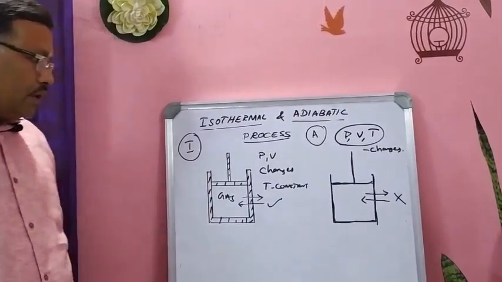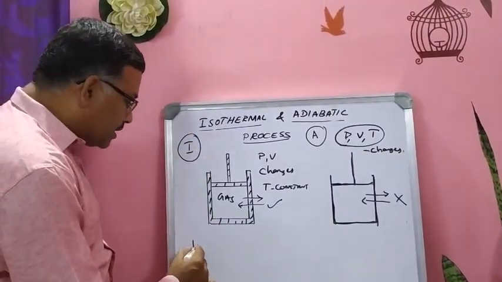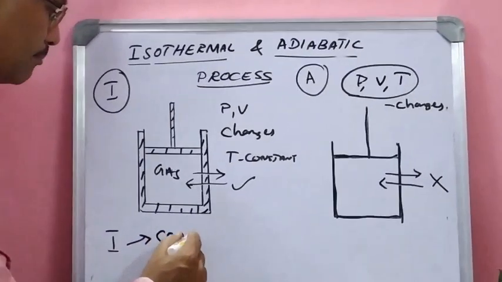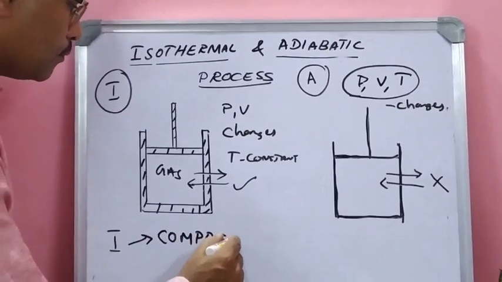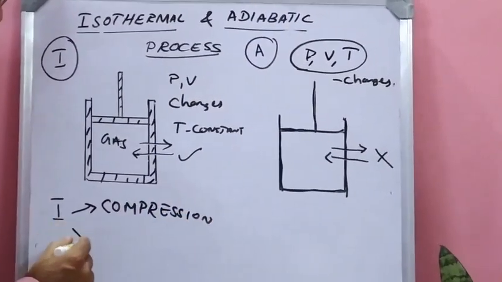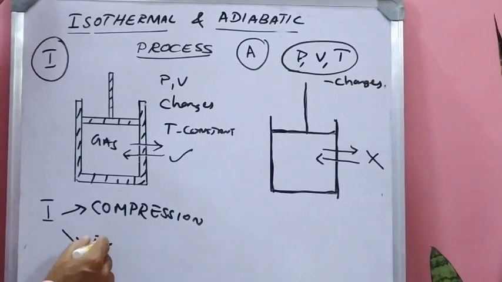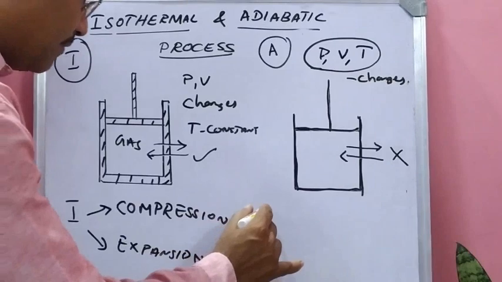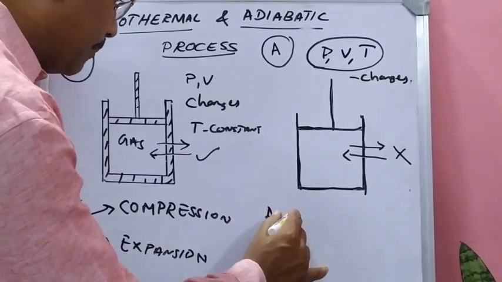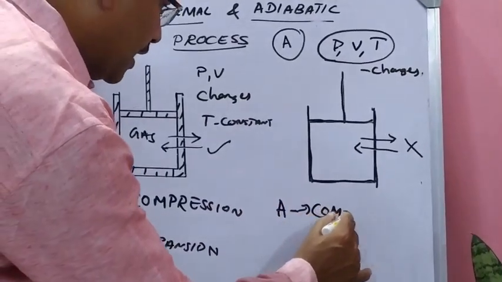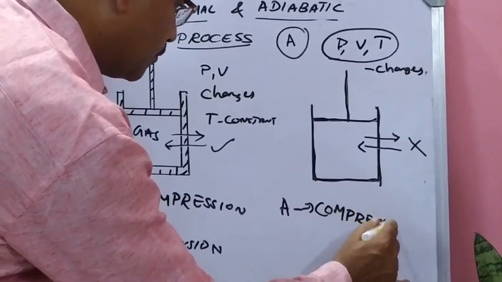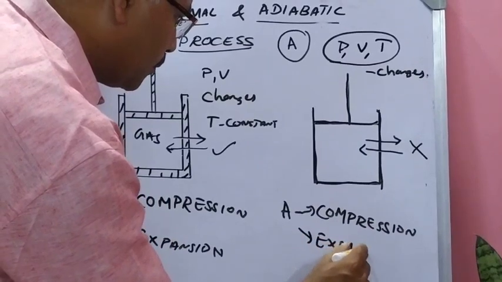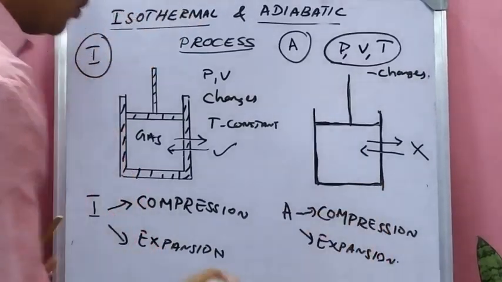See here, in isothermal process I can divide. What do you mean by isothermal compression? And also I can divide isothermal expansion. In both ways we can study. Here also in the same way, adiabatic compression, adiabatic expansion. Okay.